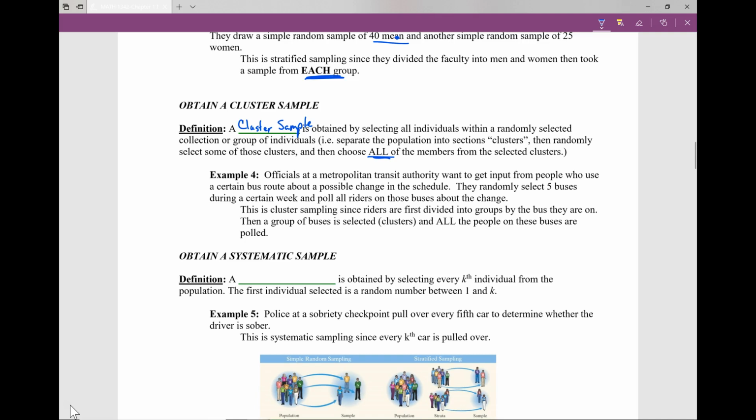Example 4 shows another example of cluster sampling. Officials at a Metropolitan Transit Authority want to get input from people who use a certain bus route about a possible change in the schedule. They randomly select 5 buses during a certain week and poll all riders on those buses about the change. So basically they've divided people up based on their buses. Which bus do you ride? And then they look at 5 of those buses and ask everyone on that bus what they think about this change. That is cluster sampling.